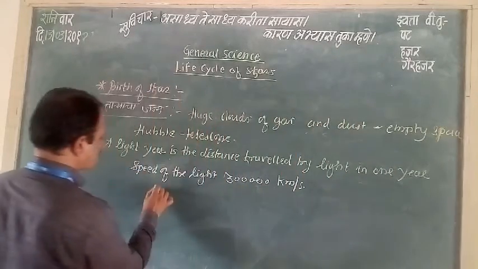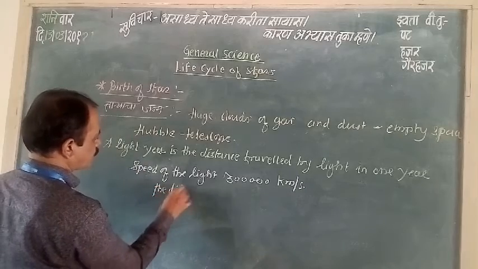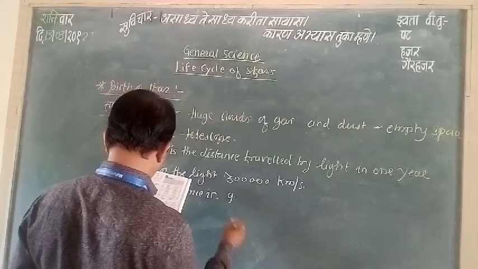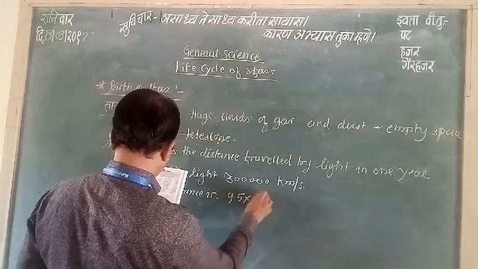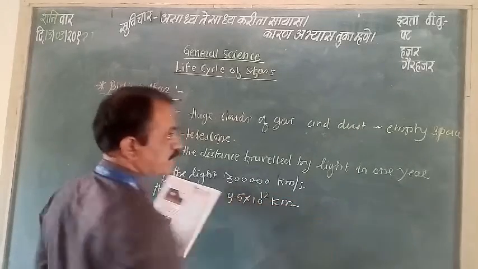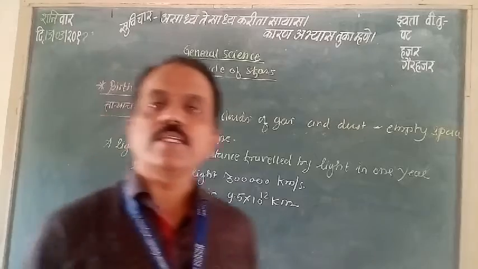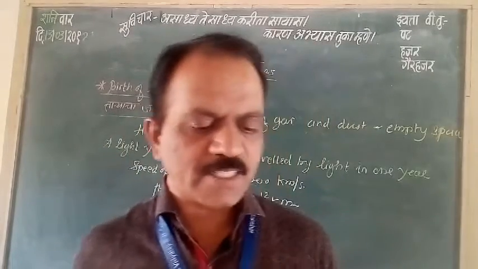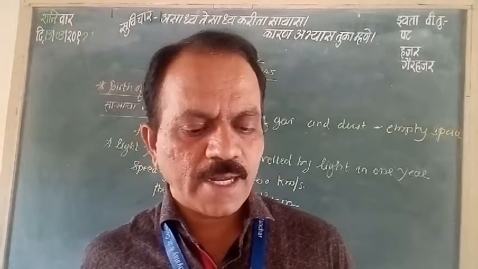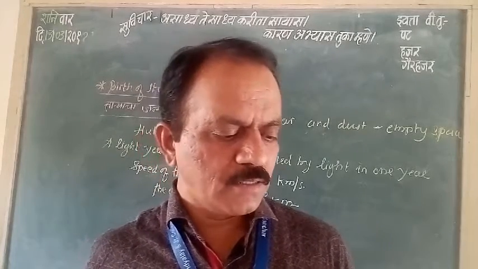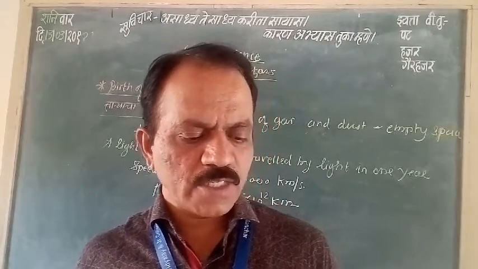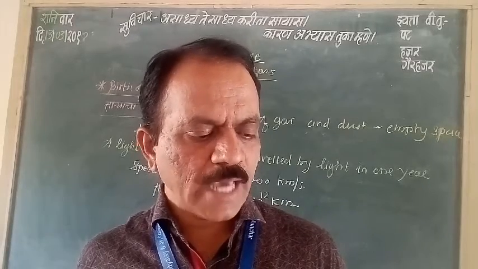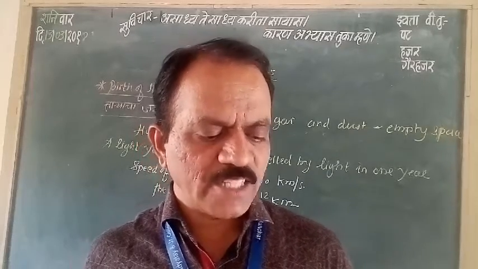This is the distance covered by light in 1 year. In our surroundings, the sizes of the interstellar clouds are about a few light years. Light takes a few years to go from one end of the cloud to the other. From this you can imagine the huge size of the cloud.